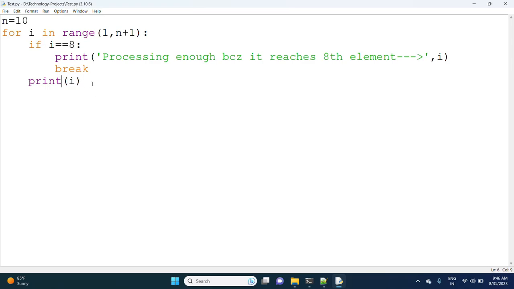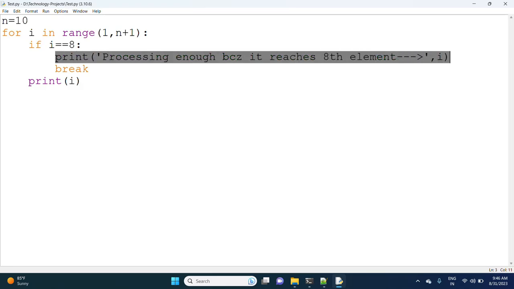Then i is incremented to 2. 2 double equal to 8 is not satisfied, so it prints 2 in the next line. It keeps on executing, and when 8 is reached it comes out from the loop.